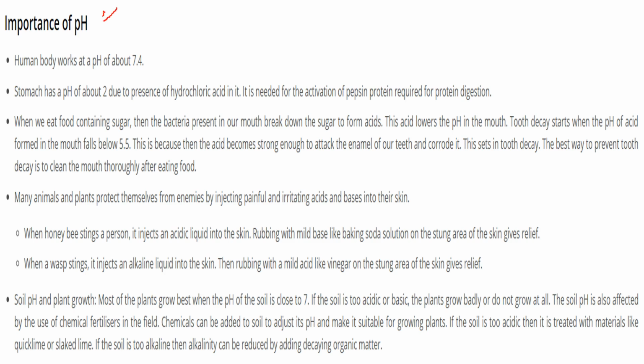Why is this pH so important? The human body works at a pH around 7.4. The pH of the stomach of our body is 2. It has hydrochloric acid in it. It is also needed for the activation of pepsin protein, which is required for the digestion of protein.